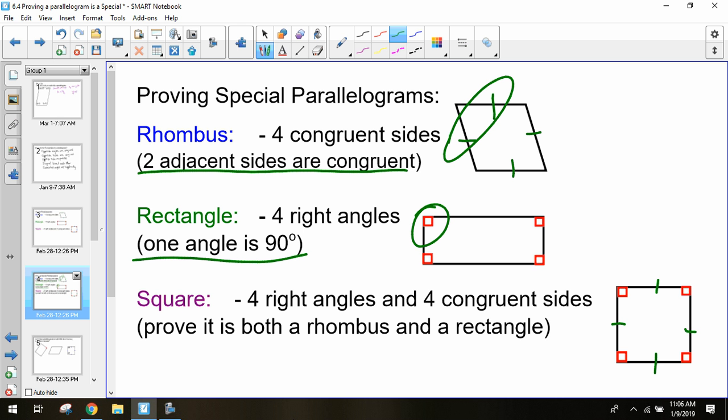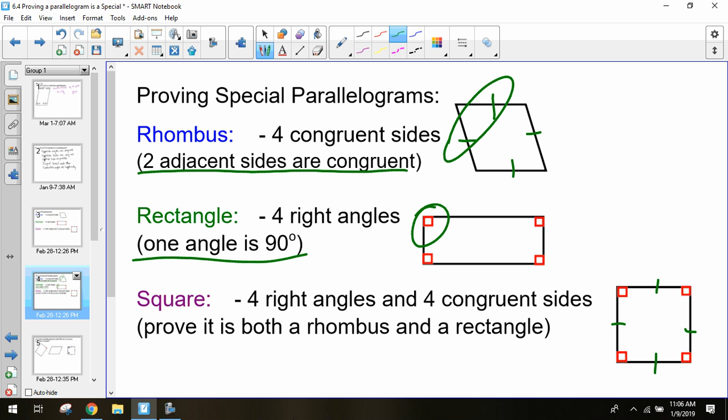And then the last one, if you want to show it's a square, you have to show all of it. You have to show that you have 2 sides that are adjacent, that are congruent. You have to show you have 90 degrees, so it meets both those requirements in order to be a square. So squares take a little bit of extra work, but typically when it looks like a square, you can assume, okay, this is going to be a square. I know what I need to look for. I know what I need to go down to be able to solve it. It just takes a little bit extra to get there, because you have to show more than just one thing, more than just 2 things.